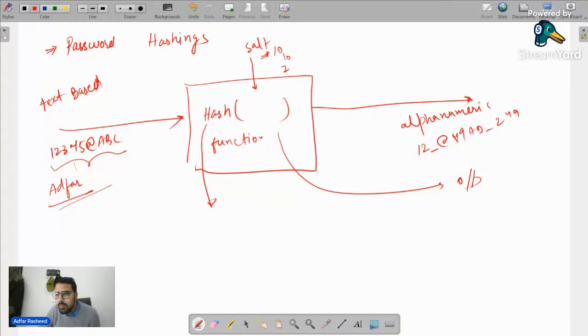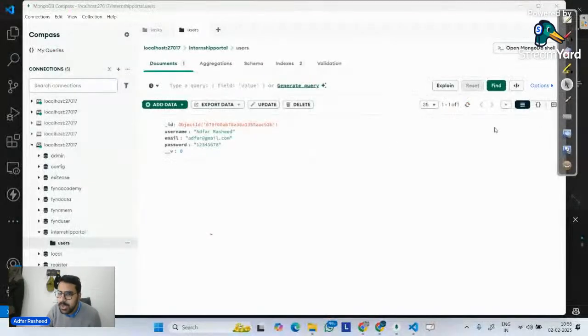Now, if we want to implement salting inside our Node.js, we use a very simple library called bcrypt. Bcrypt is a module which we need to install to implement hashing of passwords.